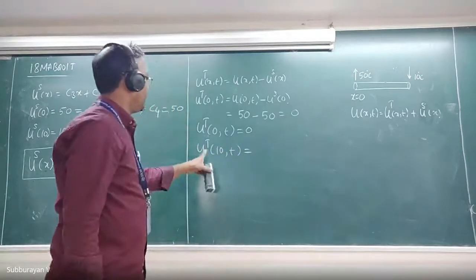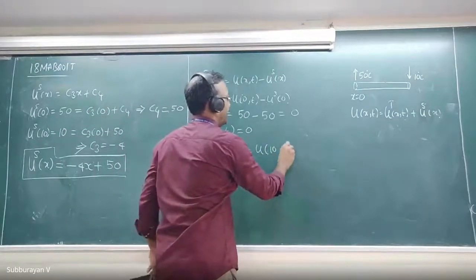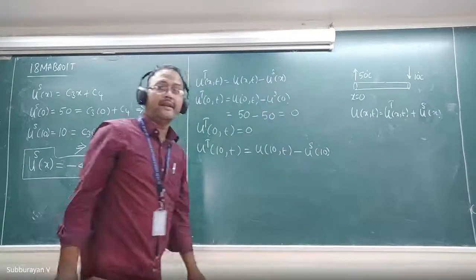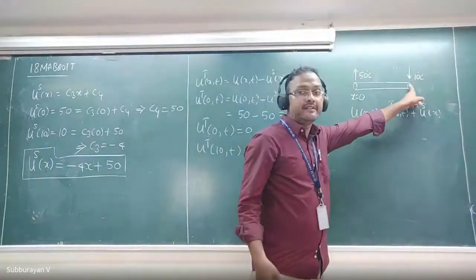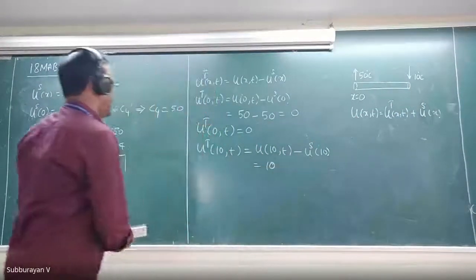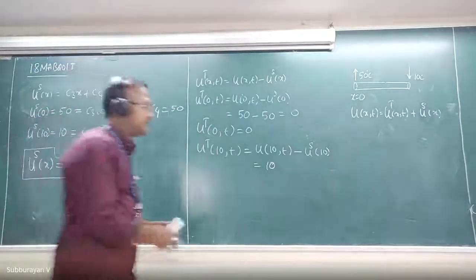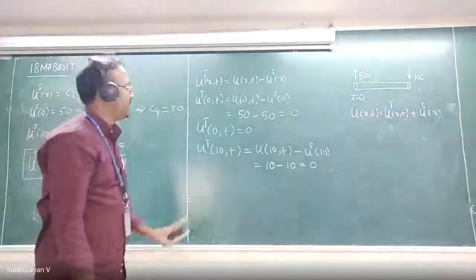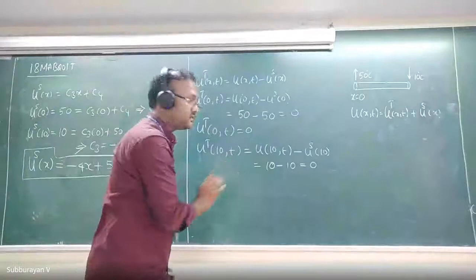So now what is ut of 10 comma t? That is u of 10 comma t minus us of 10. Am I right? Now we are maintaining the temperature at x equal to 10 as 10 degrees Celsius. Therefore, this will be 10. And if I substitute x equal to 10 here, this will be 10. Therefore, this becomes minus 10. Hence this is also 0. Therefore, ut of 10 comma t is also 0.